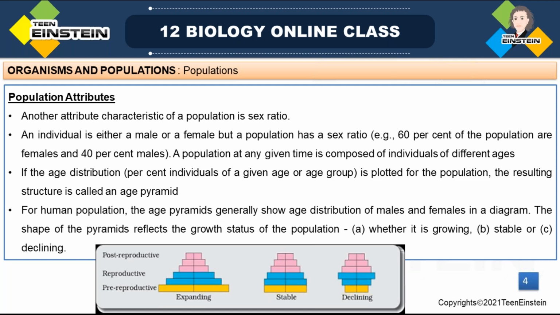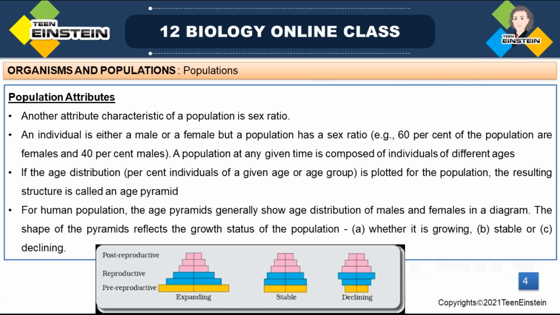So how can we explain this in the case of a population? The age of the population is represented by constructing age pyramids. In a population, we divide individuals into 3 groups: pre-reproductive, reproductive, and post-reproductive.